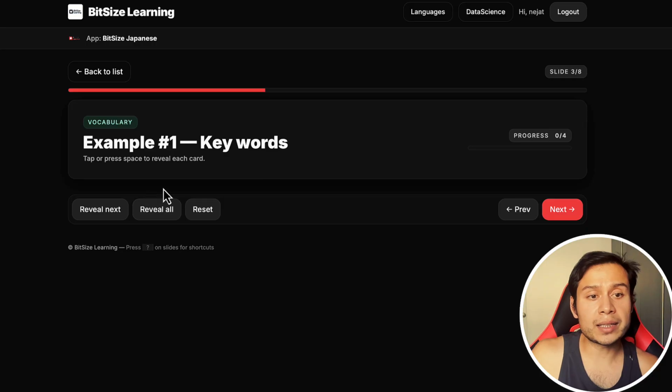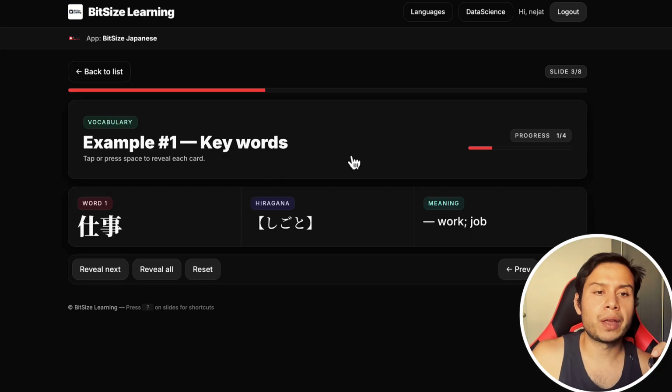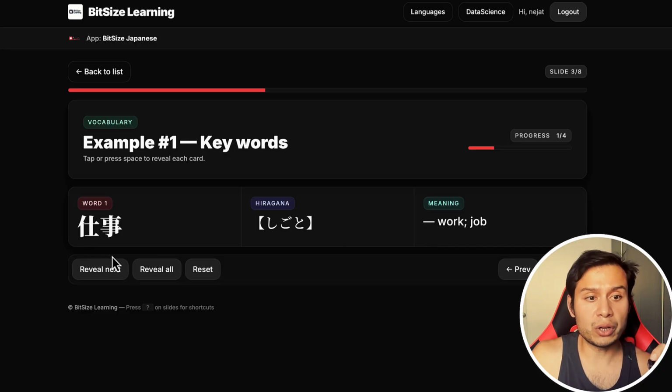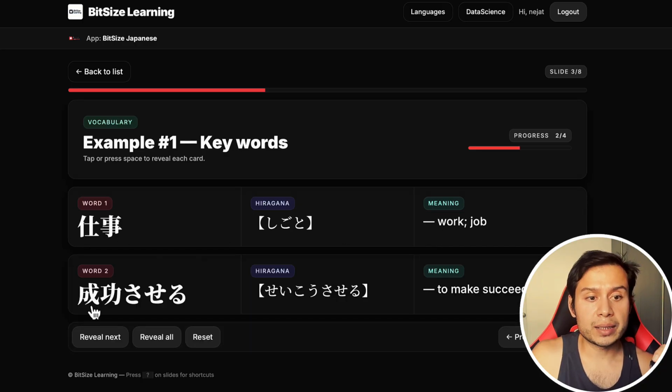Let's take a look at our first example. Key vocabulary: 仕事, work and job. 成功させる is to make succeed, that's the causative form; させる makes it causative.